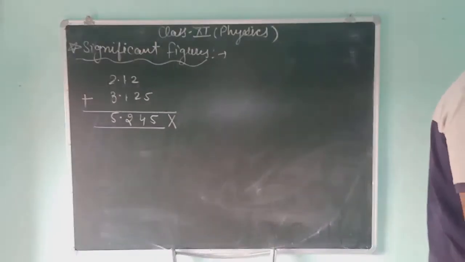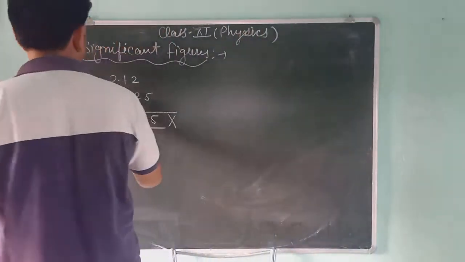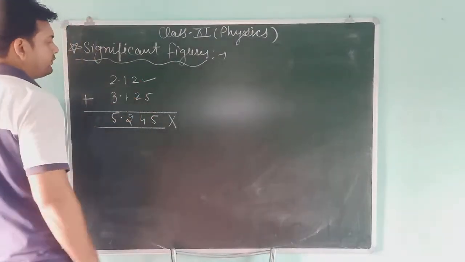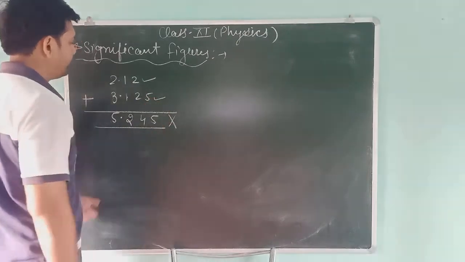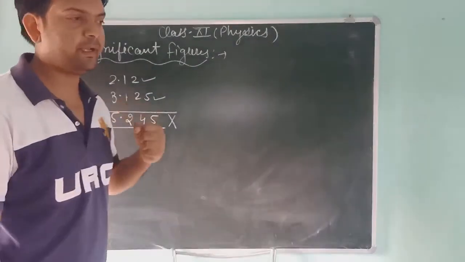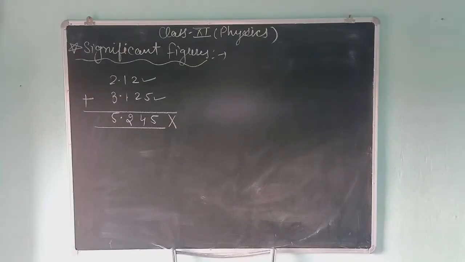Suppose that you are adding two lengths, two distances. The first distance is 2.12 and the second distance is 3.125. According to the mathematics rule, this is right. But in practical life, in physics, it is not possible to find the addition of numbers like this. This is wrong according to the rules of physics.